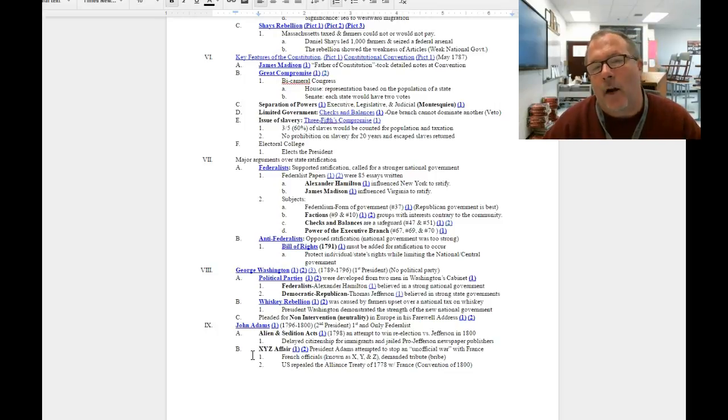The XYZ affair occurred when John Adams, the Federalist, attempted to stop a war with France by sending delegates to negotiate with the French. Our delegates were asked to pay a bribe of over $250,000 just to be able to speak to the French ruler. They refused. They returned to the United States. Adams went before Congress and declared that our alliance with France, the Alliance Treaty of 1778, would no longer be in effect. And so we ended our alliance with France from the Revolutionary War.